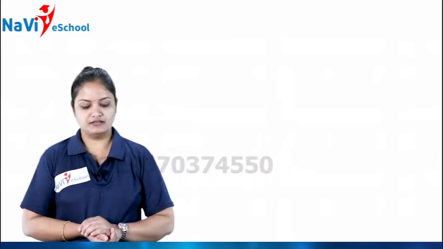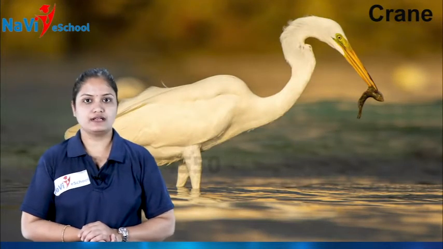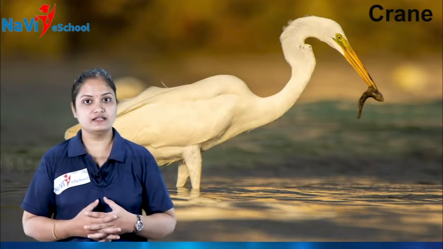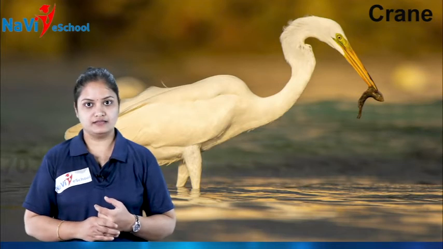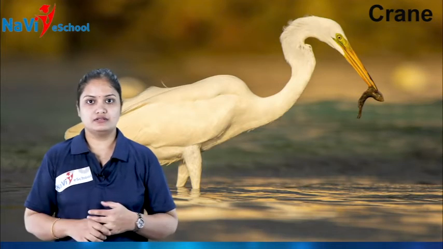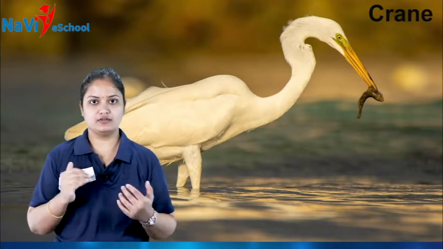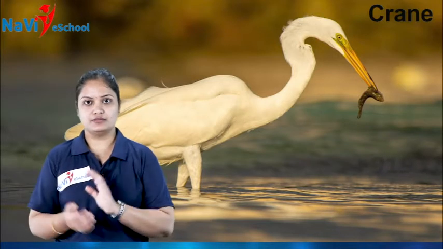And next comes crane. So what about the size of this crane? It is a little bit bigger, isn't it? But not much like cow. Compared to the cow, it is small one. Compared to fish, it is bigger one.